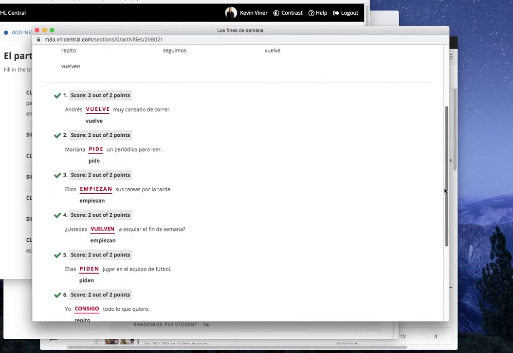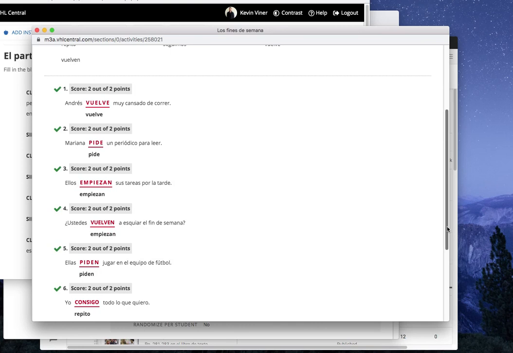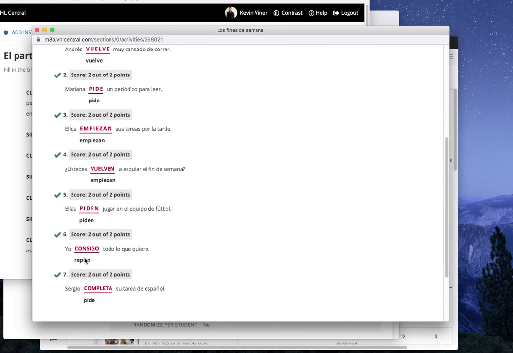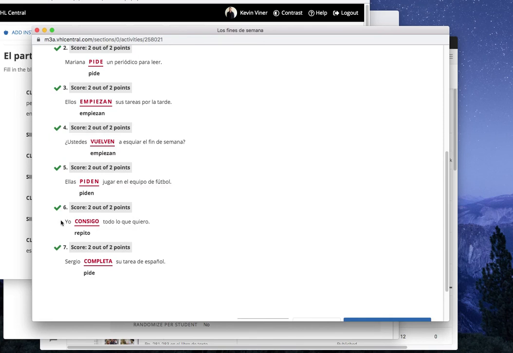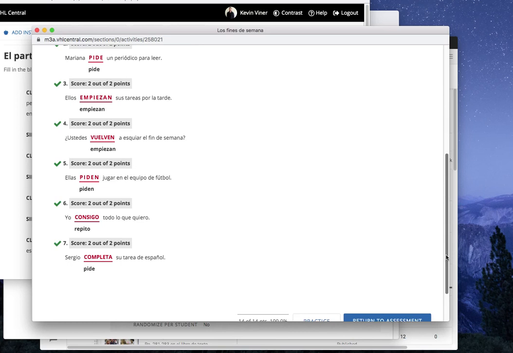Well, let's see. So, vuelve, pide, empiezan, empiezan. You could definitely use vuelven here. They come back to ski. But it's telling us they start skiing this weekend. That's fine. That works. Got piden right. Repito, they're saying here. I repeat everything I want. That works, but so does consigo, right? Because I get everything I want. So either of those work.